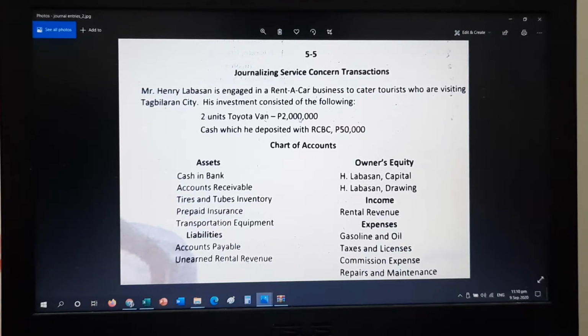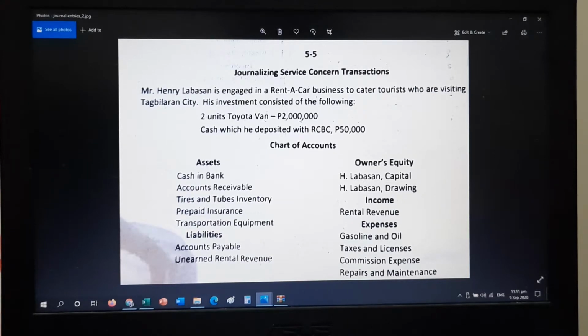Okay, good day once again. So we will proceed with our second activity. This second activity is the usual length of the problem you would encounter during official exams. So we have here the problem of Mr. Henry Labasan. Mr. Henry Labasan is engaged in a rent-a-car business to cater tourists who are visiting Tagbilaran City.